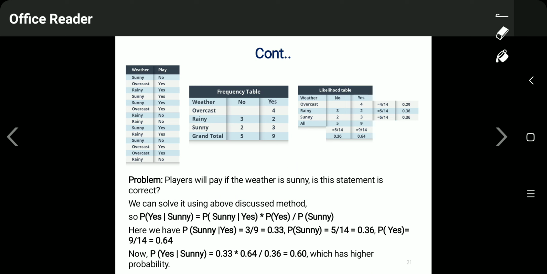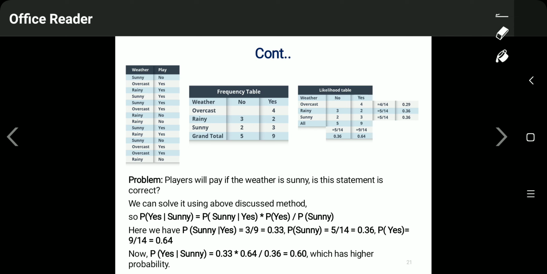Now we will find the likelihood table, the probability of the event occurring, meaning the probability of the cricket match being played. For overcast weather, the count of yes is 4, and since there are 14 matches, 4 divided by 14 is 0.29, the likelihood of playing in overcast weather.